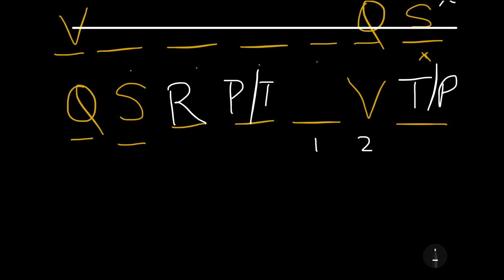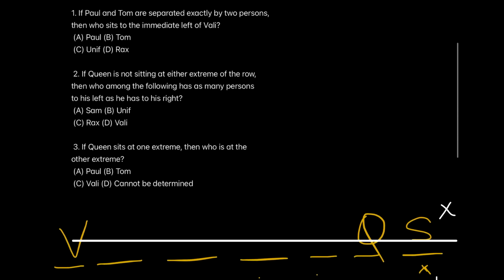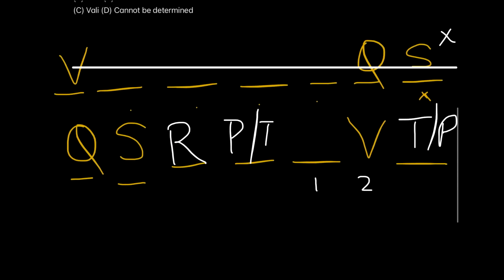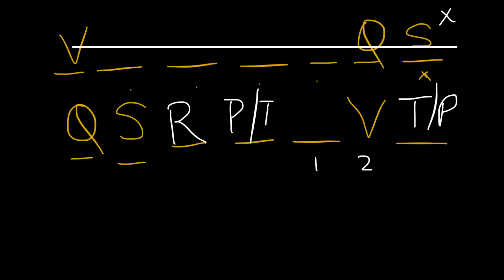Then only we will have exactly 2 people between Paul and Tom. Now, keeping this in mind, will we be able to tell the answer of the question? The question was asking us who is on the immediate left of Wali. Why can't we? We can definitely answer this question, though we don't know where is Paul and where is Tom,